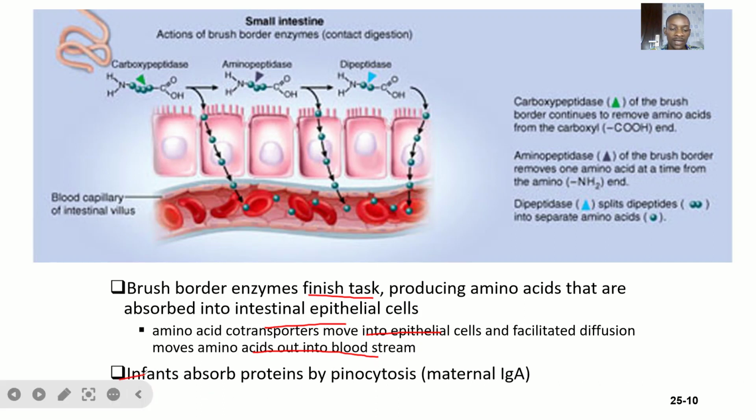Now, infants absorb proteins by what? Pinocytosis. Okay, that's all for this lecture. Hope you guys enjoyed it. We talked about the digestion of protein in the mouth, in the stomach, in the small intestine, the action of pepsin on protein, trypsin, carboxypeptidase. All right. So see you guys in the next tutorial, and gracias.